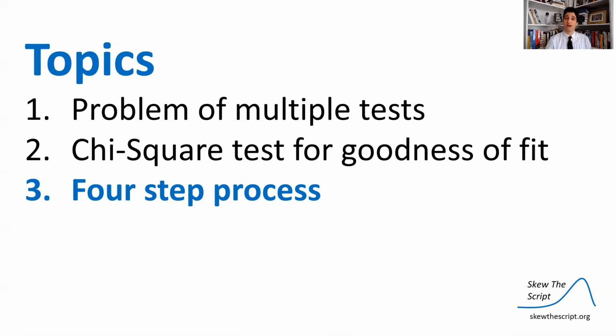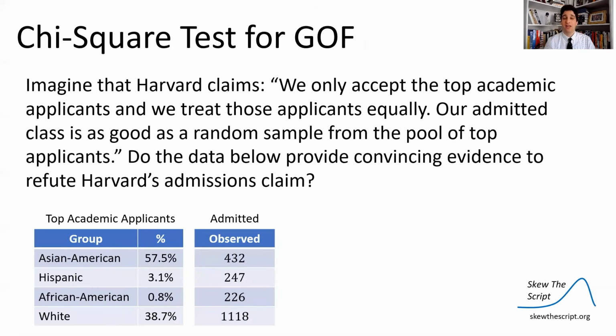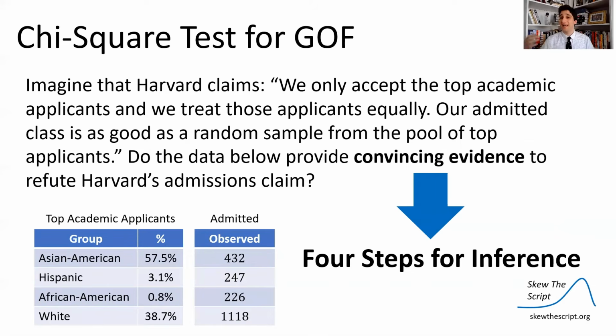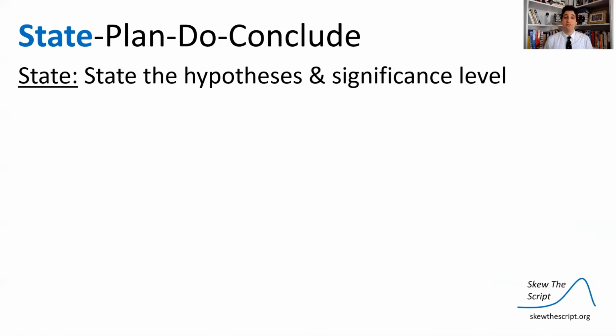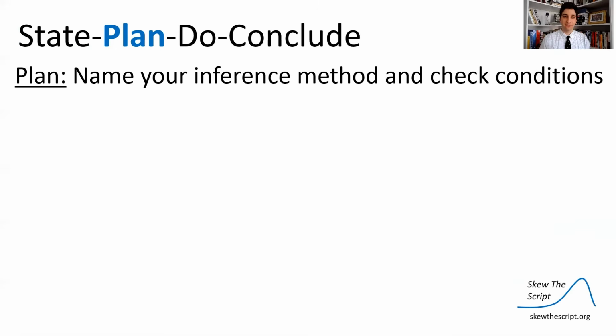So let's go through that 4-step process to see what we should show on a real AP Stats free response question. Remember, the 4 steps for inference are a way to show your work. You might get a question like this: here's what we've been analyzing this whole time. And then they ask you to provide convincing evidence. In that case, we're going to do the 4-step for inference, and we're going to use our hypothesis test. First, state the hypotheses and the significance level. We state our null and our alternative, which we wrote out before, and our significance level is 0.05.